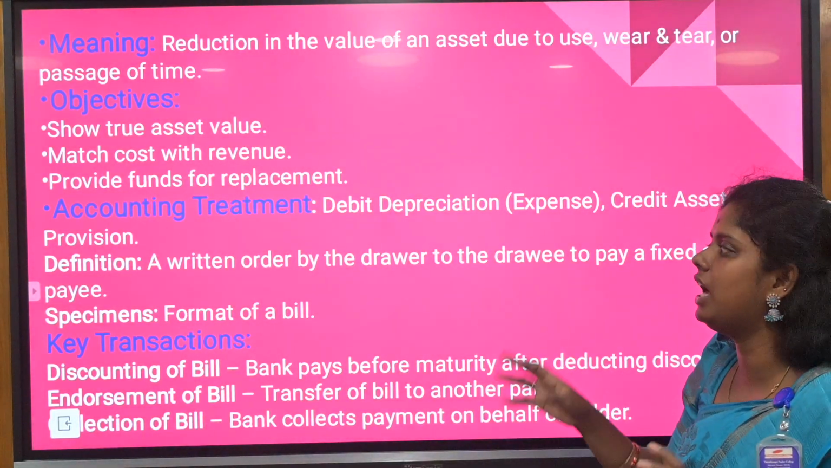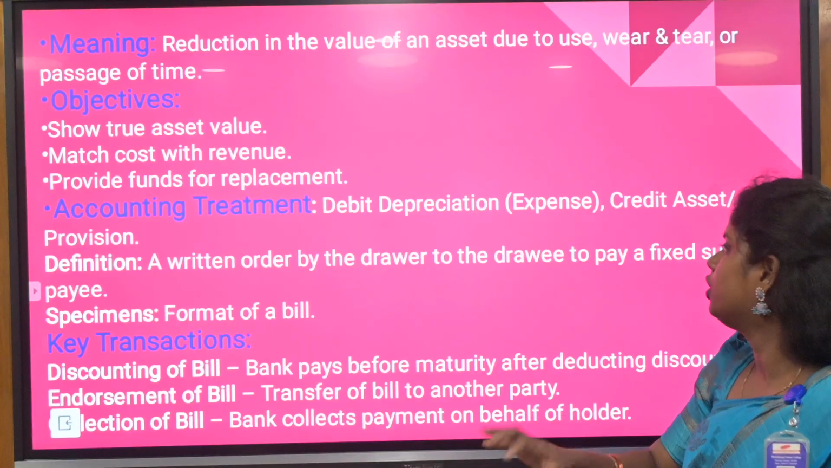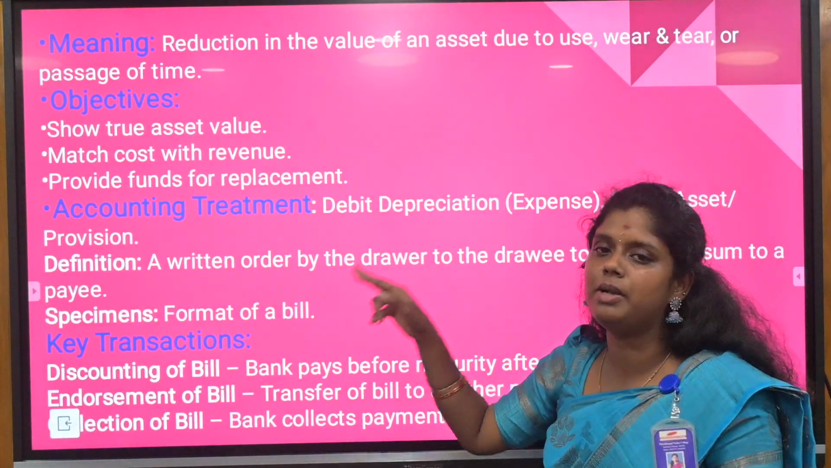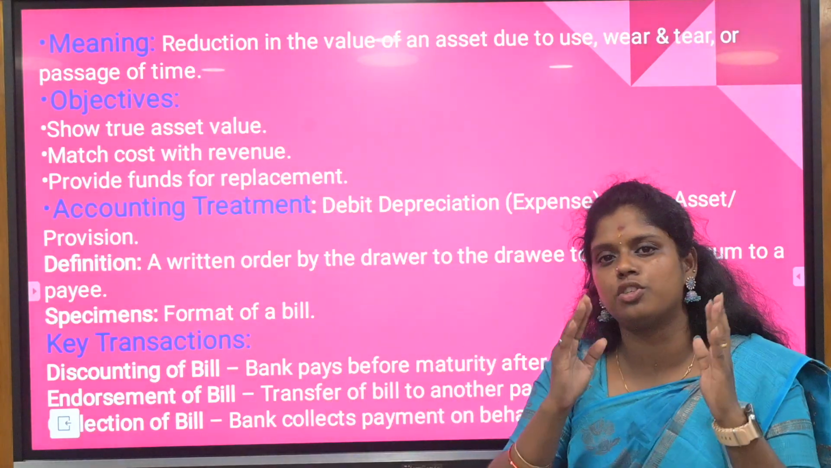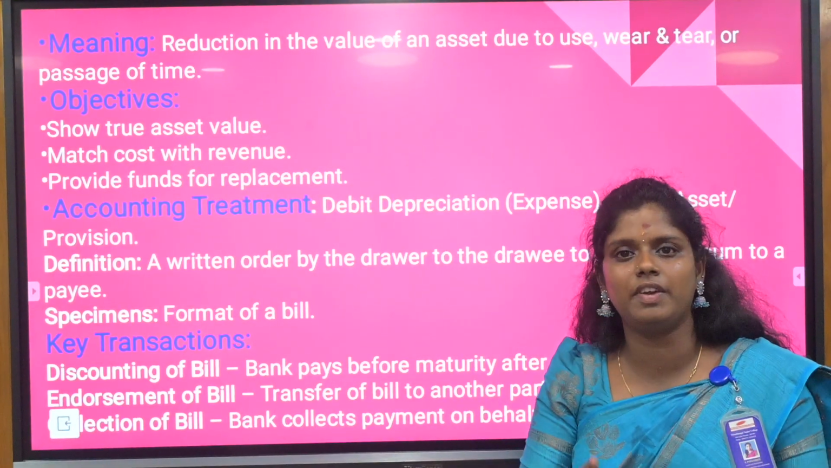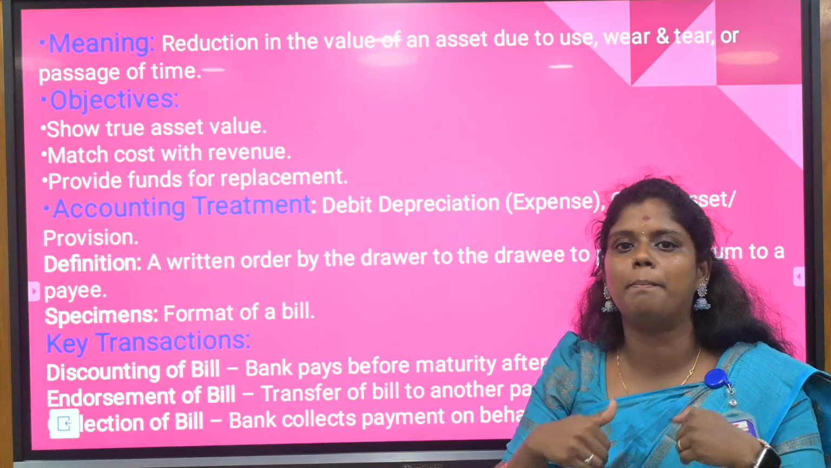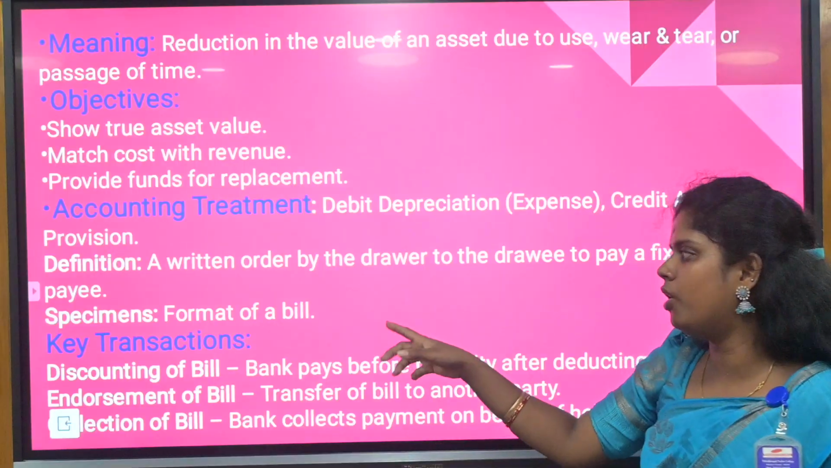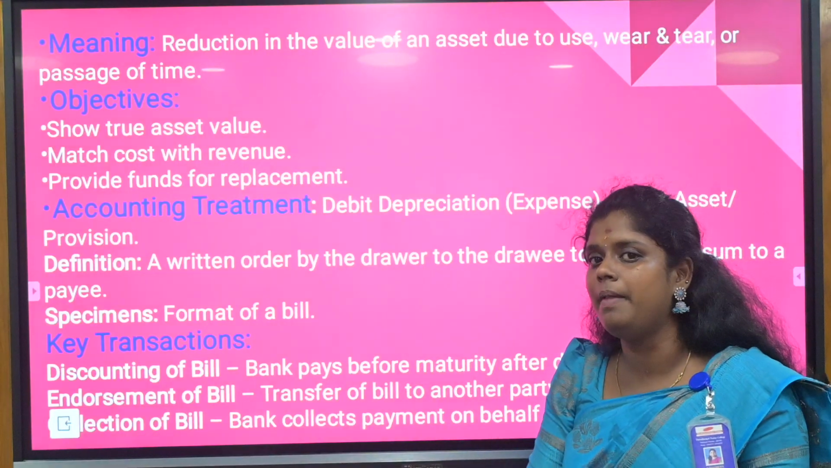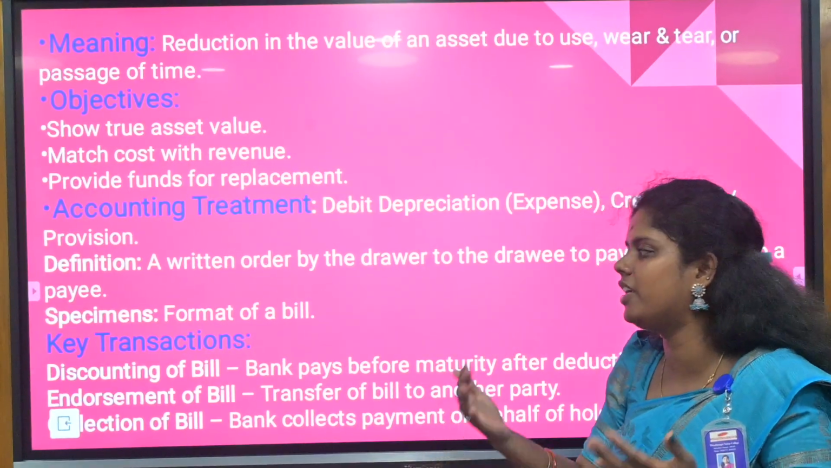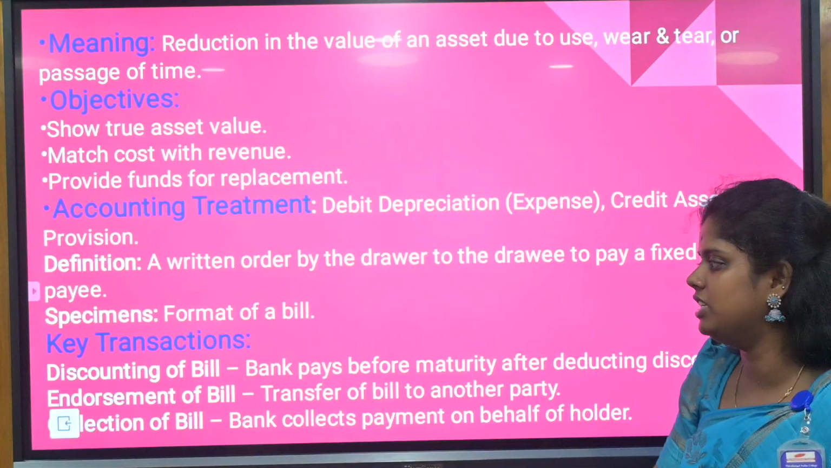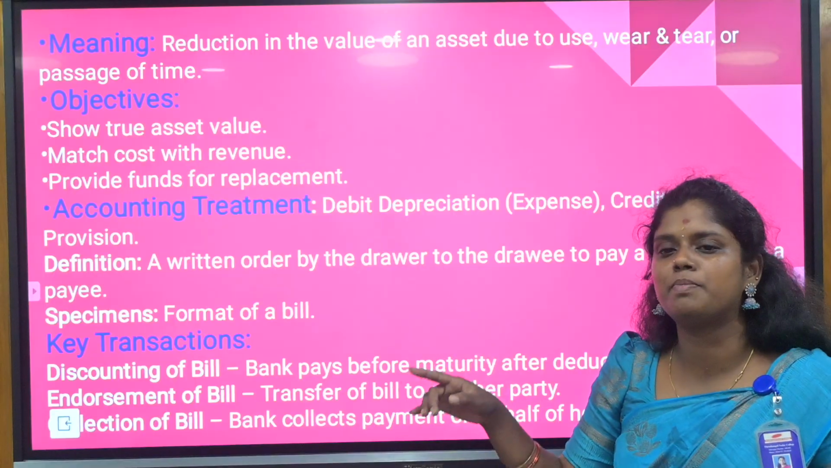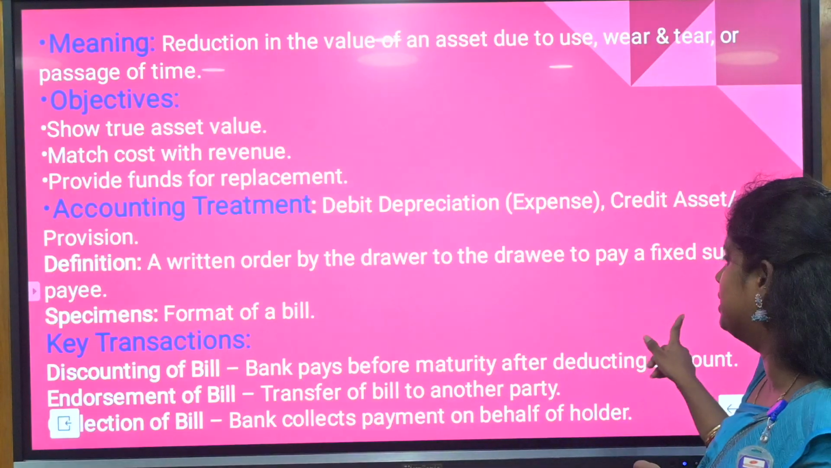Now the definition: a written order by the drawer to the drawee to pay a fixed sum to the payee. This is all about bills of exchange. Bills of exchange is also one chapter. You will be receiving questions of either 5 marks or 10 marks. So concentrate on the journal entries in the bills of exchange. Here the specimen will be the format of the bill, and you need to know what journal entries are present in the bills of exchange. The key transactions will be the discounting of a bill, endorsement of a bill and collection of bills.